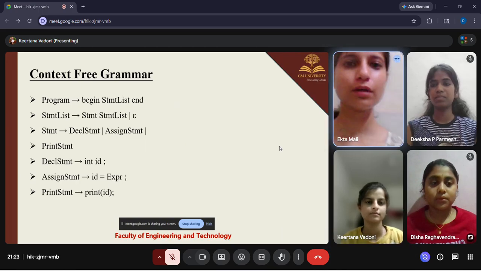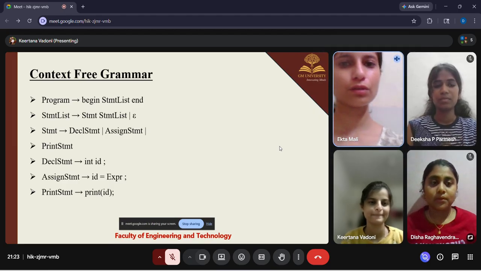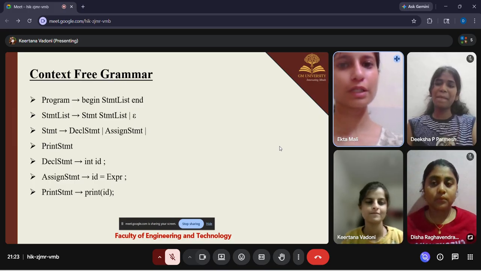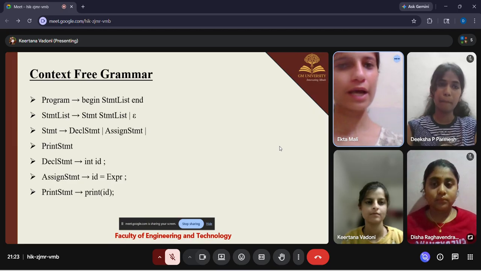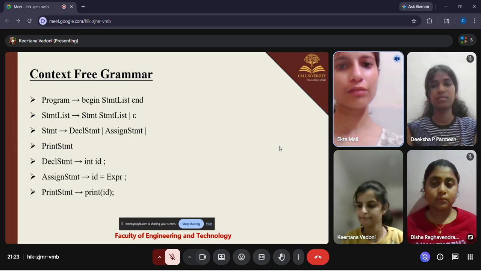Hello everyone, I'm Ekta. So here we'll see the rules used by the parser. This rule says that a valid program starts with begin, contains a list of statements, and then finishes with the end. The statement list means there can be multiple statements or no statements.